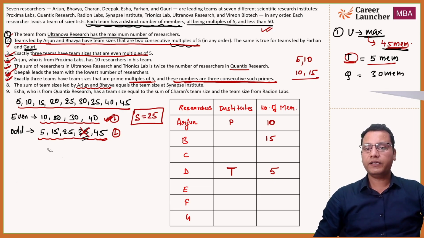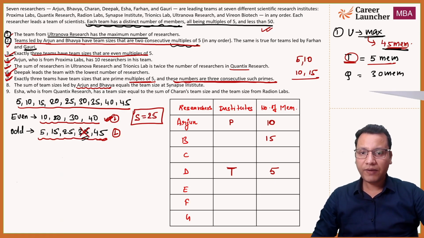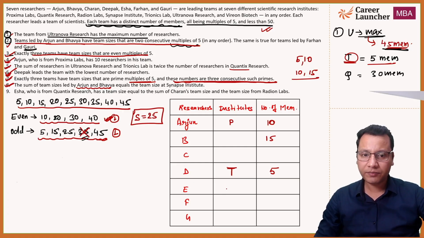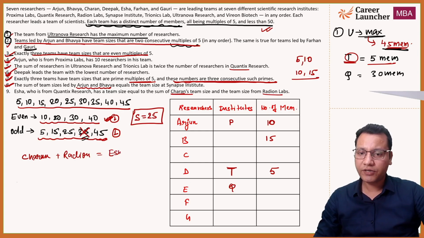Now let's read further. Now the sum of team size, so we are done with this as well. Okay, so the 8th is done. Now Isha, who is from Q. Isha's data we put directly. So Isha, who is from Q, has a team size equal to the sum of Charan's team and the team from Radion Labs, Charan plus Radion, and that is equal to the team of Isha, or you can say Quantix Q.